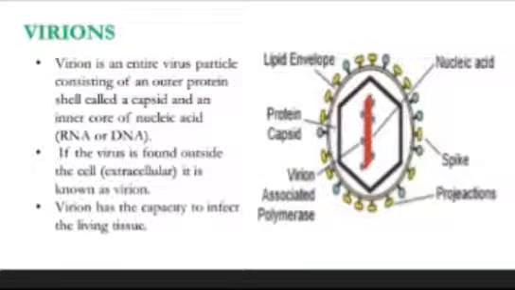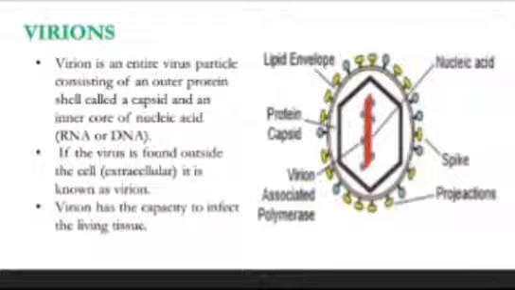And next is virions. You can see this in the picture. This is the structure of a virion. A virion is an entire virus particle, with an outer shell of the virus known as the capsid, and an inner core of nucleic acid, that is RNA or DNA.